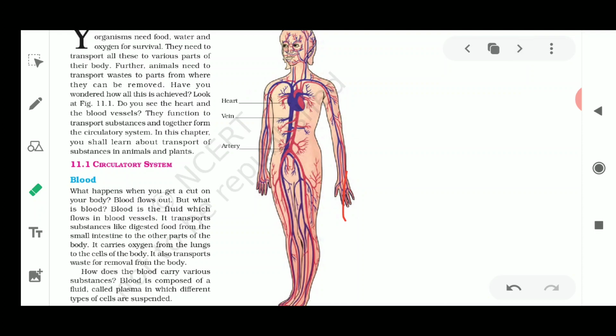So we go into the next slide. This portion is taken from your NCERT book. Why have I shown this picture? It is because these are the main organs of transportation, the main things involved in transportation in our human body.